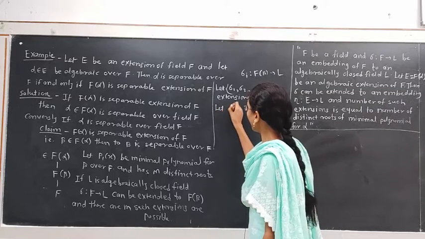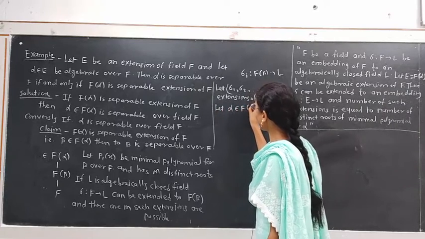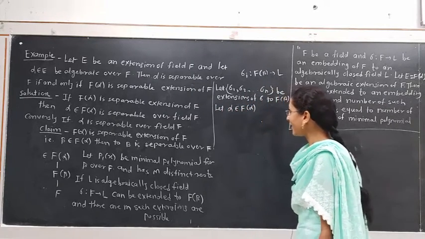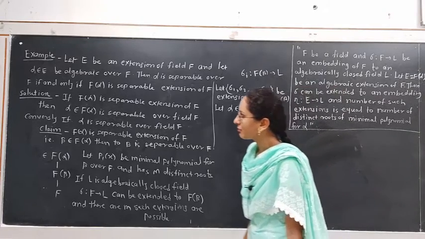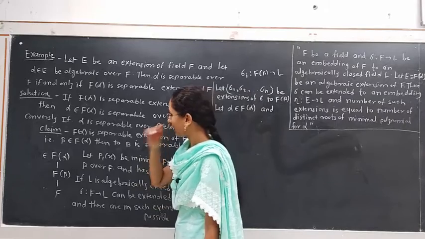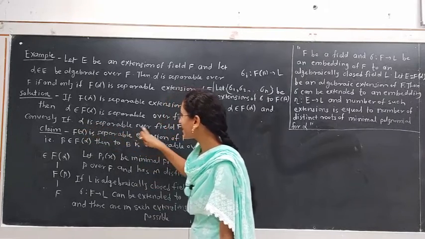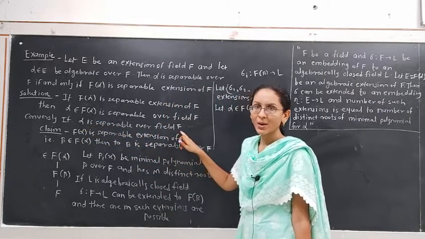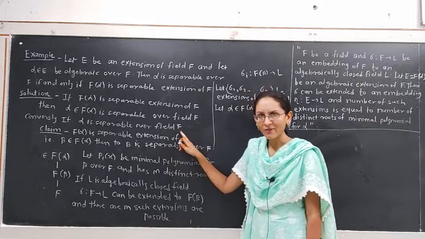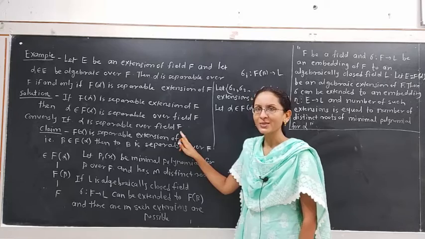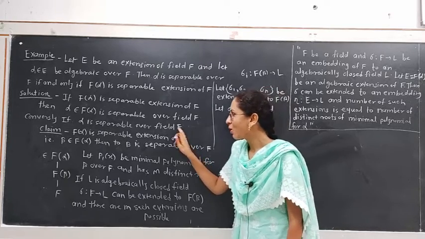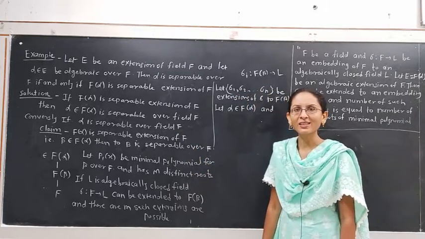Let alpha belong to F of alpha, and what is our assumption? We have assumed that alpha is separable over the field F. That means the minimal polynomial for alpha over F is separable, that is, the minimal polynomial for alpha over F has all distinct roots.